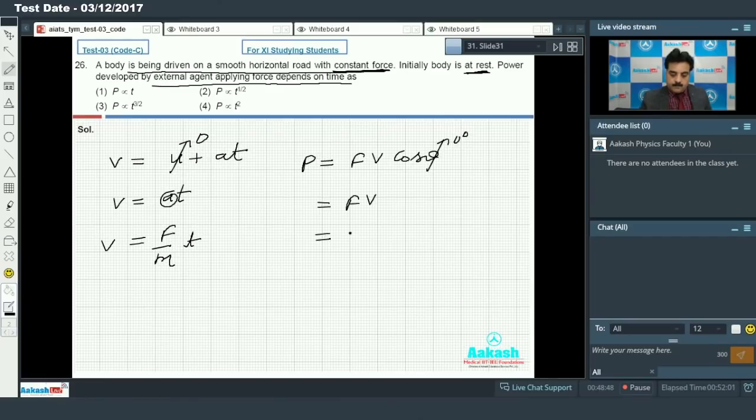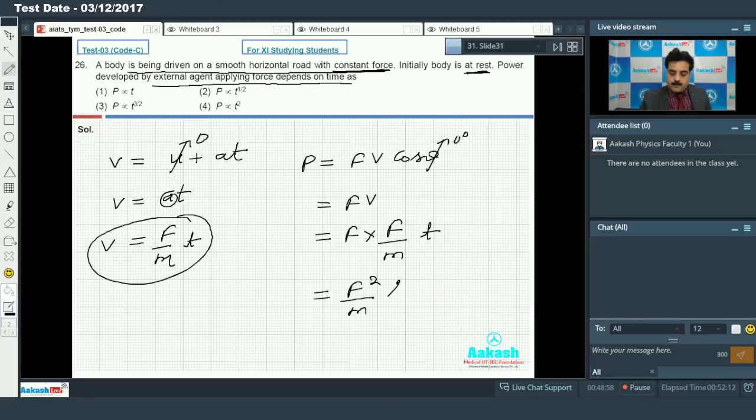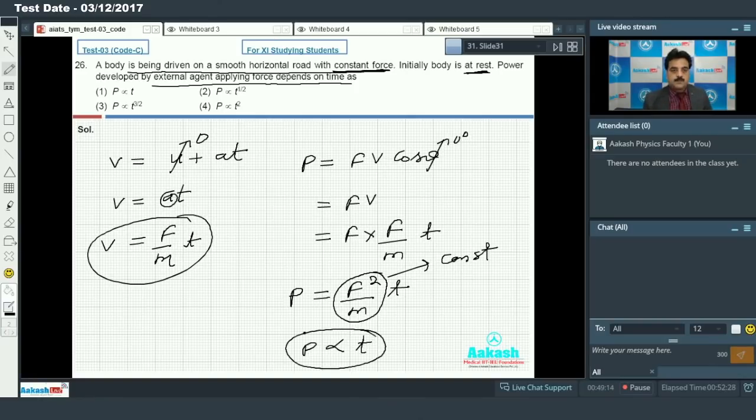The value of v is this, as I discussed. So when I place the value F upon m into t, we get F square upon m into t, that is equal to power. As per the question, force is constant and mass is also constant, so we can take this value as a constant. So we have the relation P is directly proportional to t. So my option number first is correct.